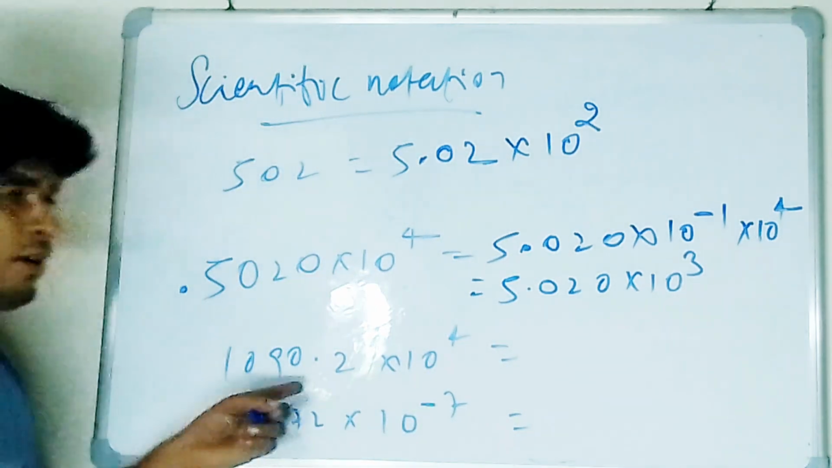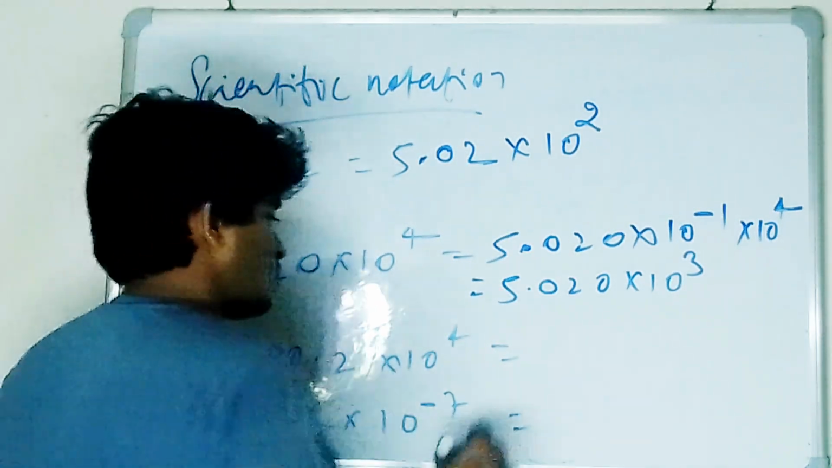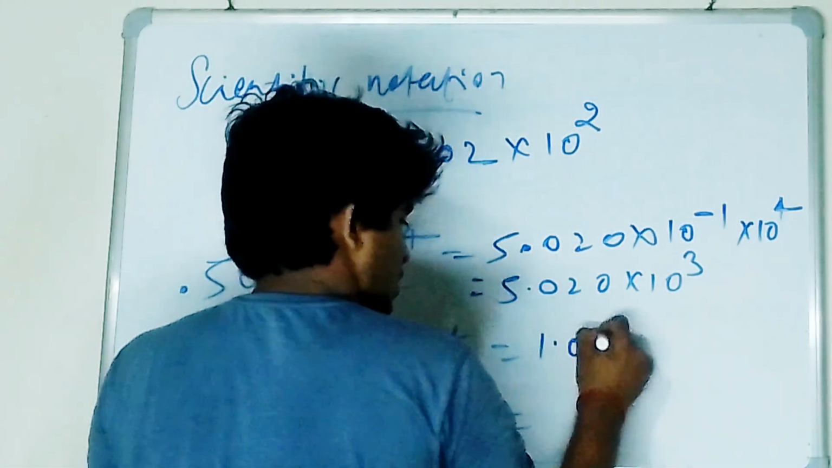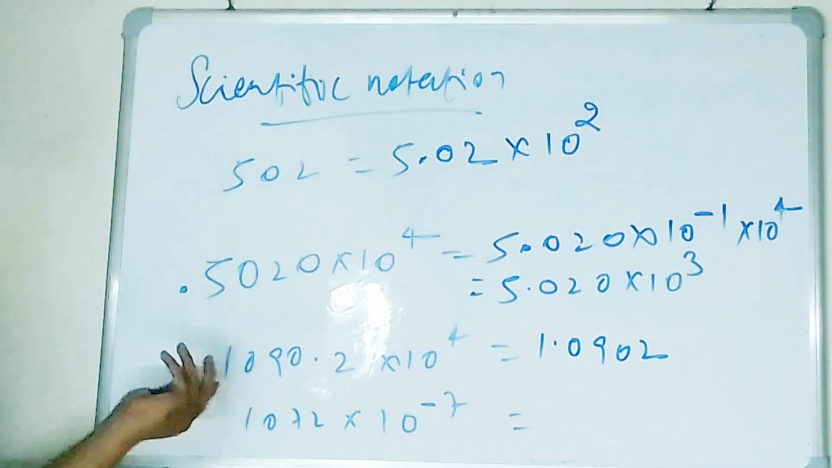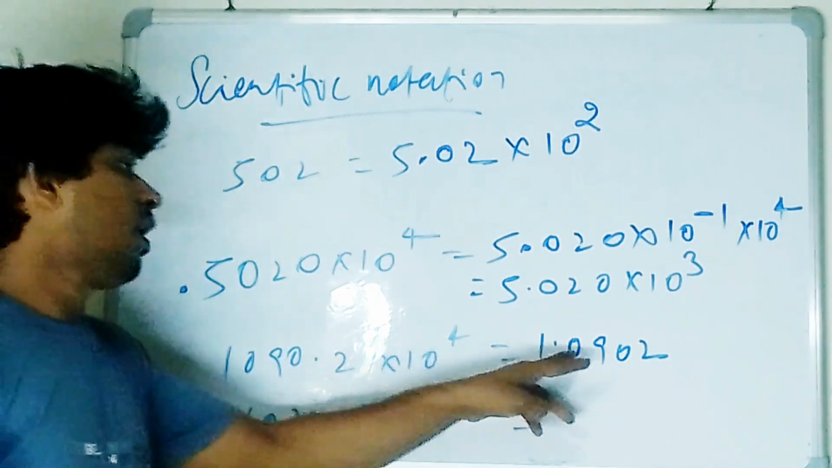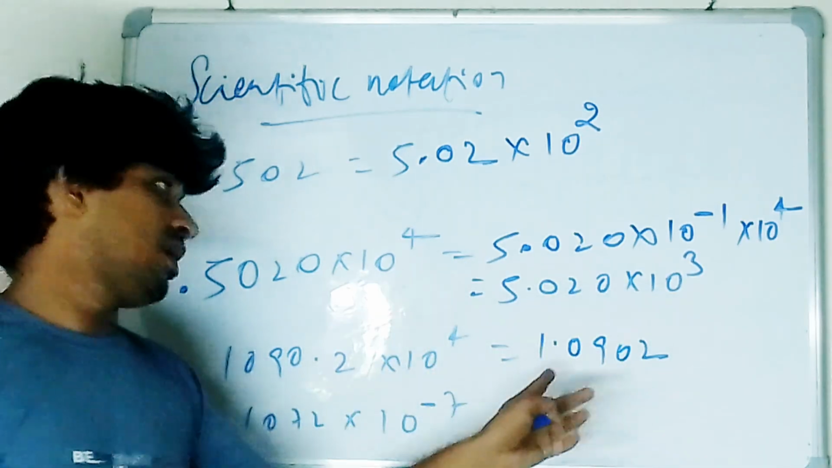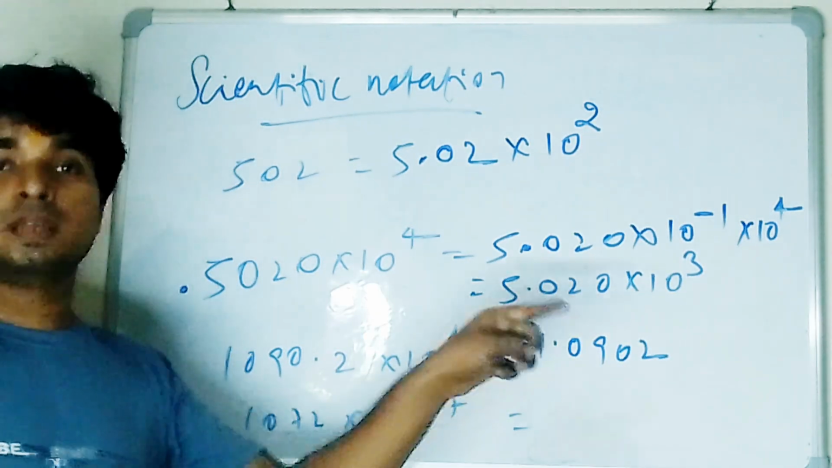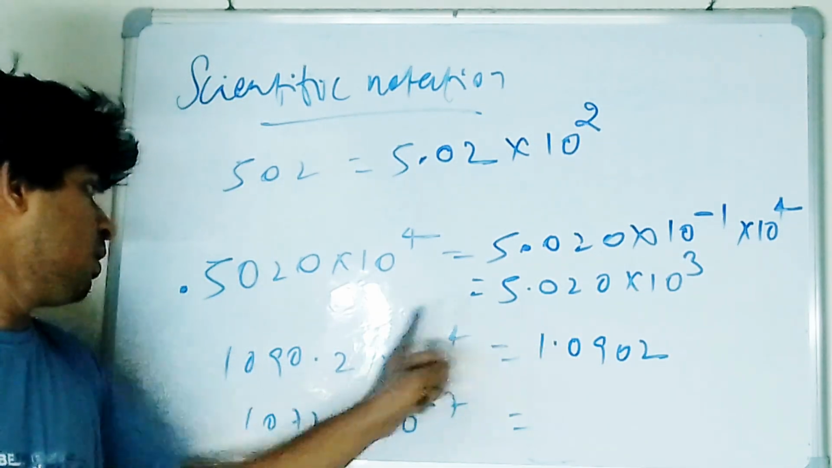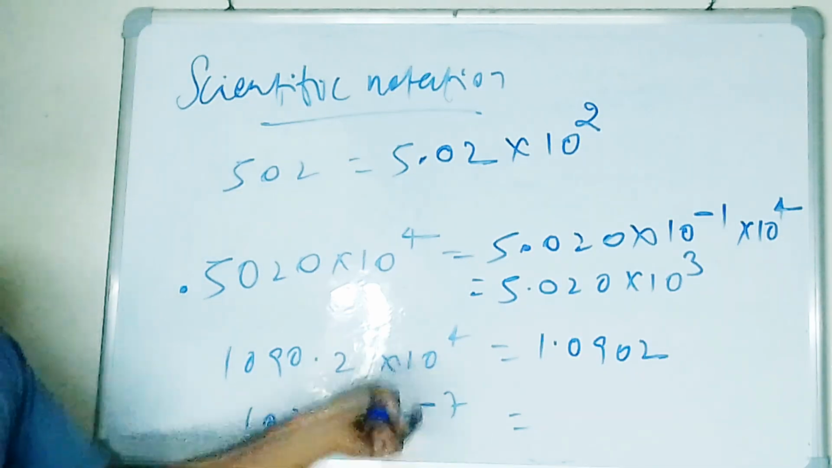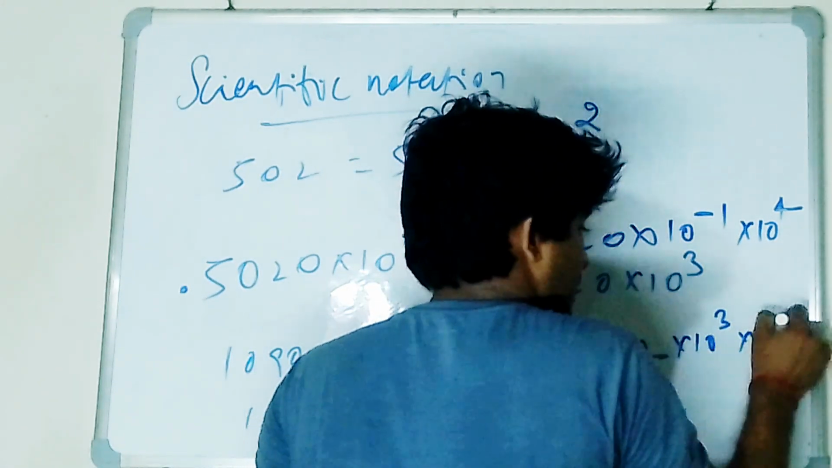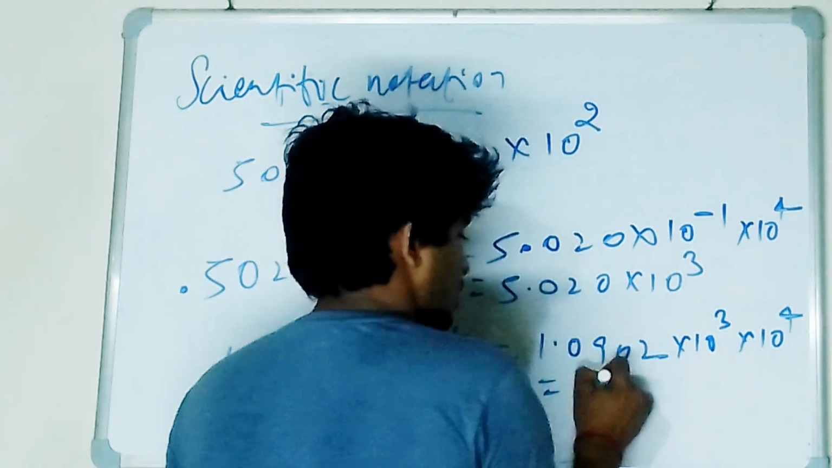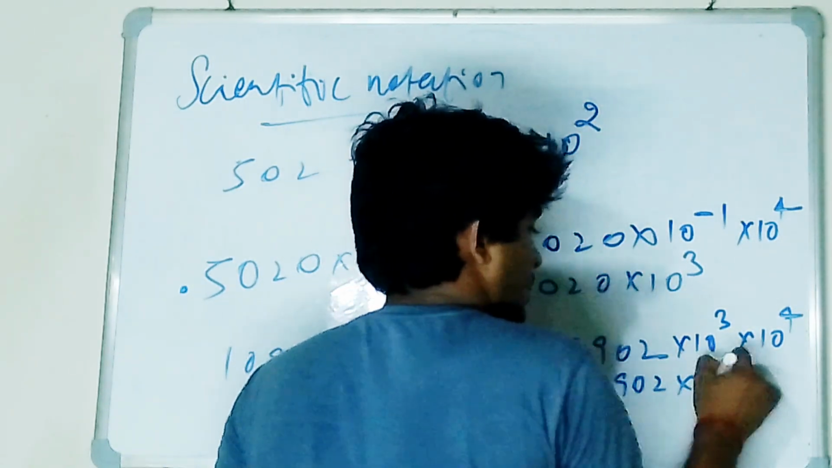Now 1090.2 into 10 power 4. How to write it? 1 point, and I am doing it fast now because you already know. 2 point, no need to write the point, directly write 2. Here I have to shift the decimal to the right side, so I have to multiply by 10 power 3. The decimal is already here, so I multiply by 10 power 3 into 10 power 4. Is it clear to all? 1.0902 into 10 power 7.